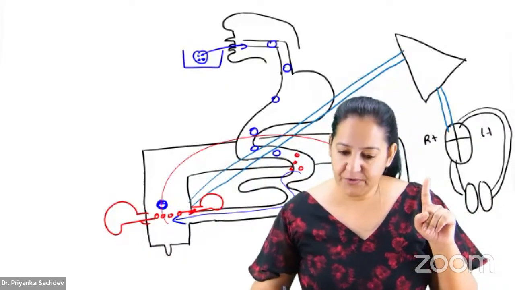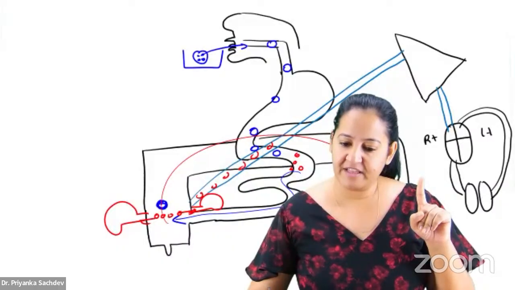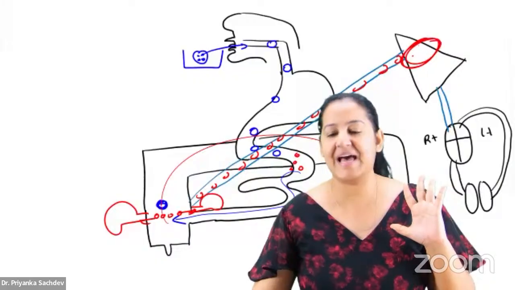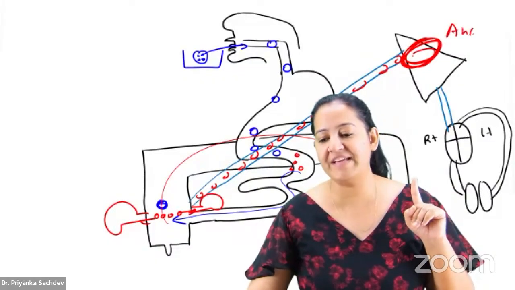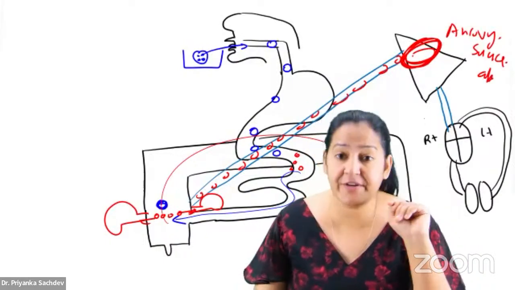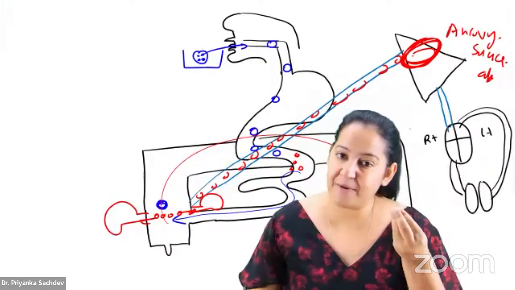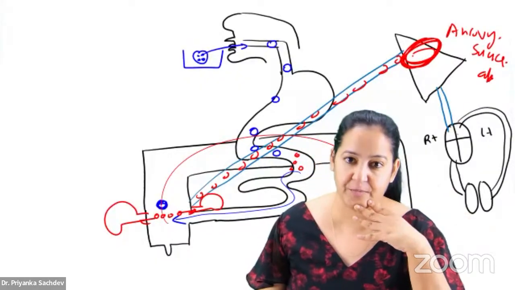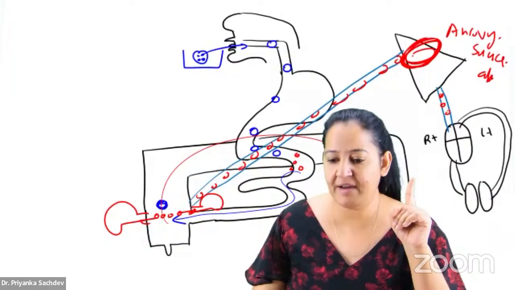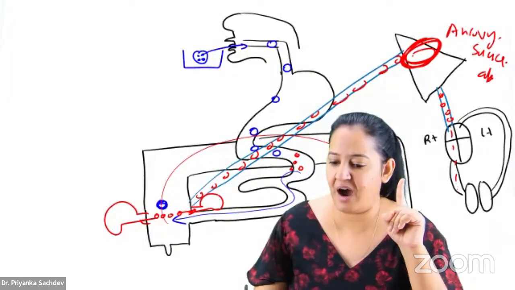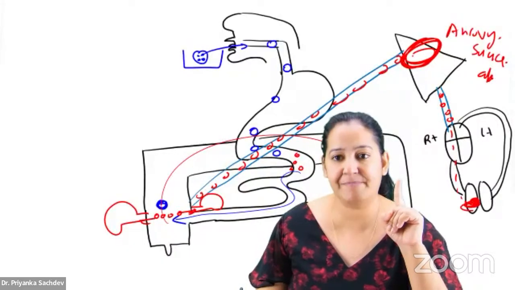The trophozoites are moving in the portal vein. They are reaching the liver. In the liver, they produce an abscess known as the anchovy sauce abscess. If you cut it, brown colored pus will come. That's why it's known as anchovy sauce, on the posterior superior surface of the right lobe of the liver. After that, it will move in the hepatic vein, then the IVC, then the right side of the heart, and then to the lung. The next abscess is produced in the lung.